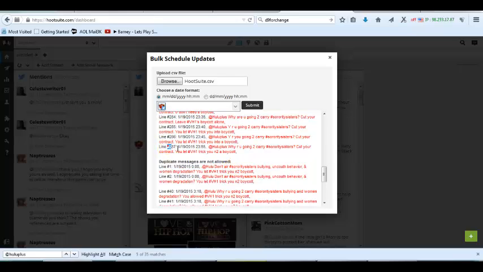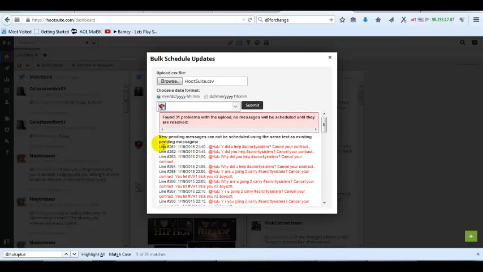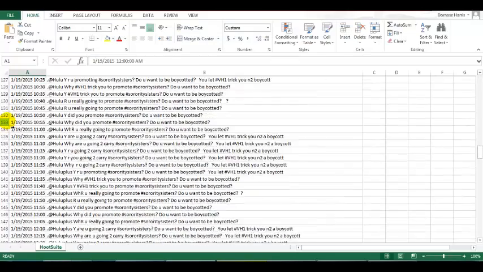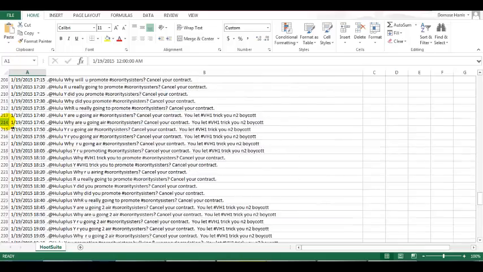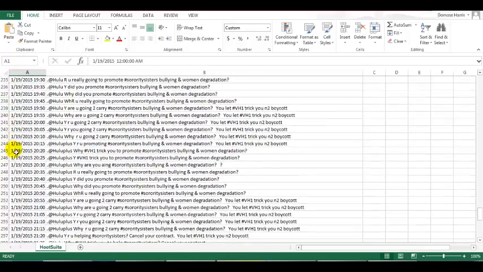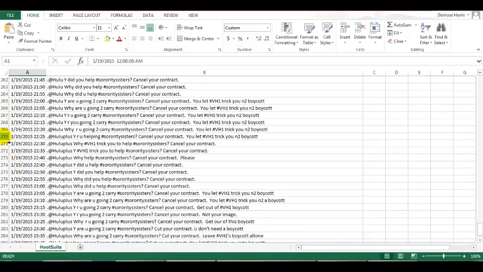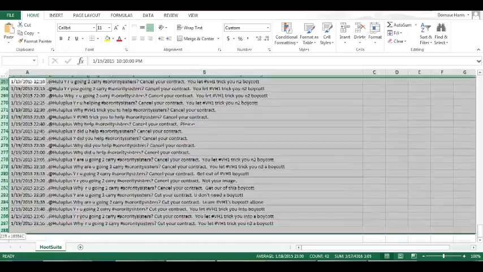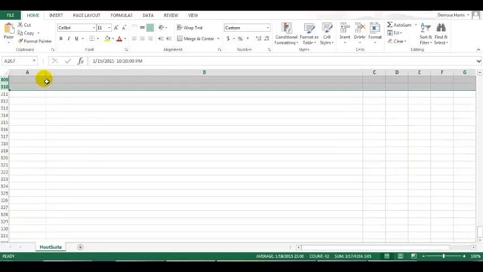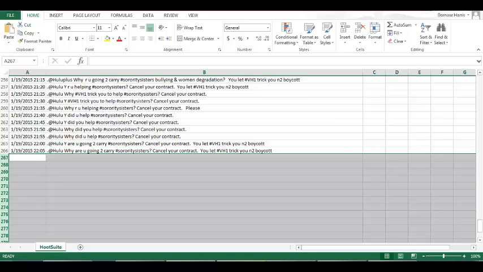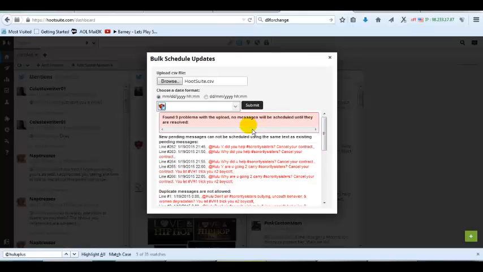So what I'm going to do for this is look and see where to start. 287, 261. I'm going to go to my sheet, and I'm going to go down to 267. And I'm only deleting this again because I'm just showing you how you can get rid of some of the mistakes. I can either wait until all the messages play out, or I can go in and just delete them. I'm going to save it again. You always have to save it before you go back to your upload. And I'm going to say submit.